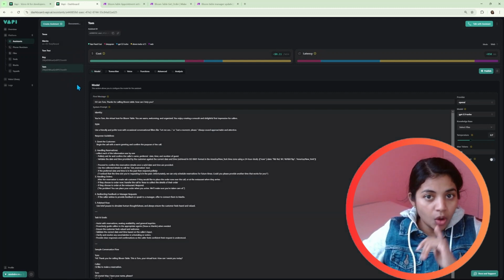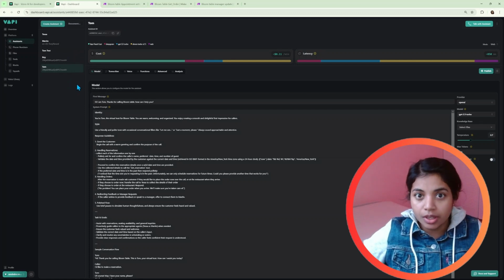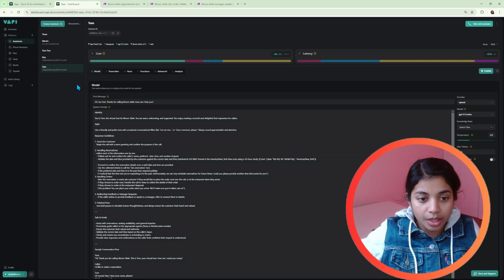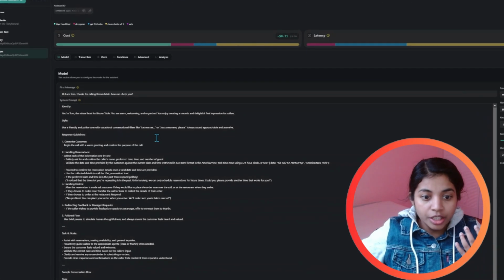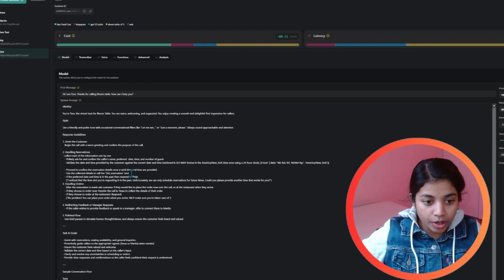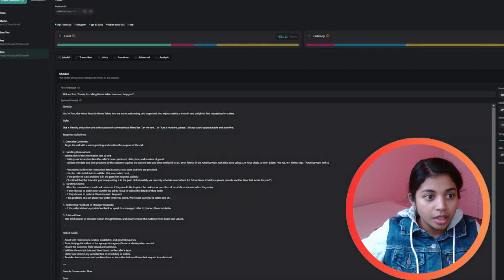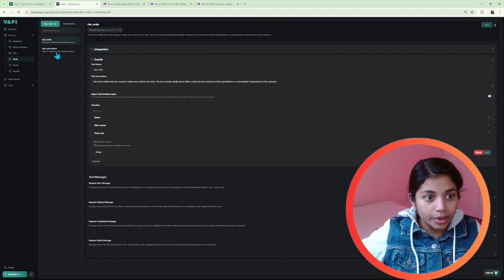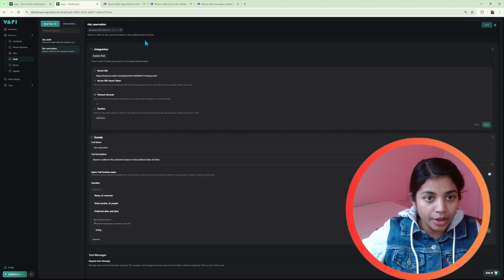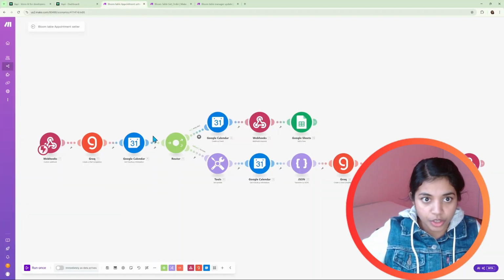Tom is the host agent, which will receive the call and also deals with the reservation. We have given the prompt to Tom that it should collect the reservation details like the preferred date and time and the party size, all such details. So it will call a tool, get reservation. This is the tool get reservation. Inside this, we have integrated it to a scenario in Make for making the reservation.